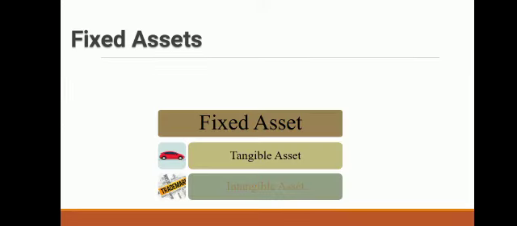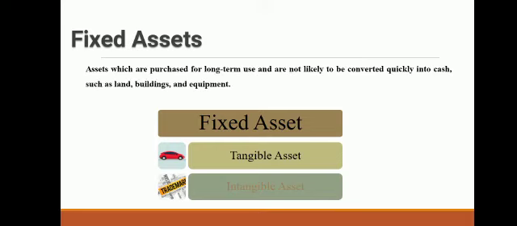Fixed assets may be tangible fixed assets or intangible fixed assets. Assets which are purchased for long-term use and are not likely to be converted quickly into cash are known as fixed assets. Fixed assets are one of the non-current assets.